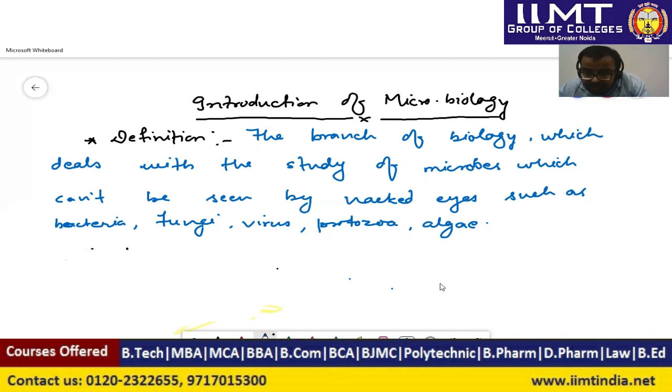Low mycolic acid content in the cell wall enables the decolorizer to wash out the primary stain, and those bacteria which lose their primary stain get colored with the secondary stain, meaning they become blue, and those having thick mycolic acid content in their cell wall will retain the primary stain, which is red in color. So in this way also we differentiate two types of bacteria. First is acid fast, second is non-acid fast. So these are the techniques, dear student, with the help of which we can differentiate bacteria.